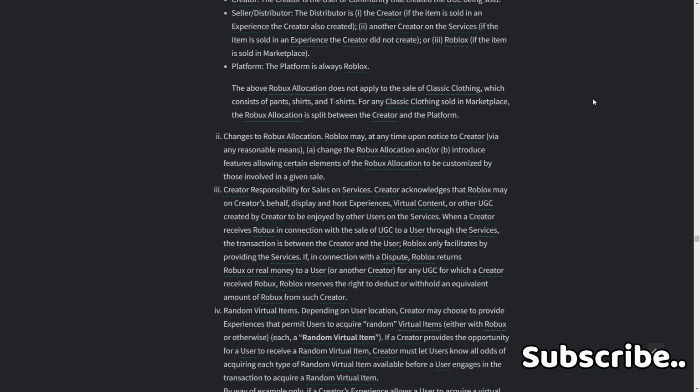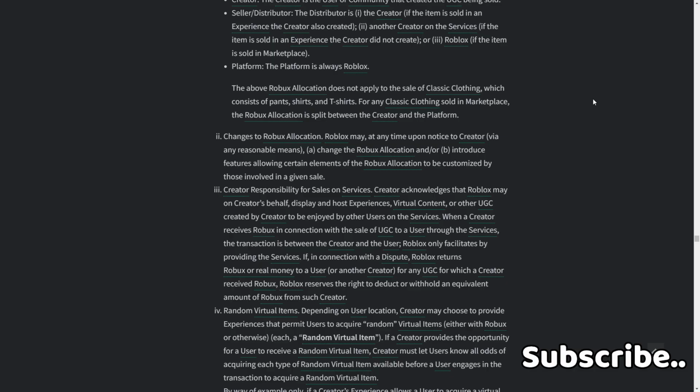2. Changes to Robux allocation. Roblox may at any time, upon notice to creator via any reasonable means, A. Change the Robux allocation, and/or B. Introduce features allowing certain elements of the Robux allocation to be customized by those involved in a given sale.